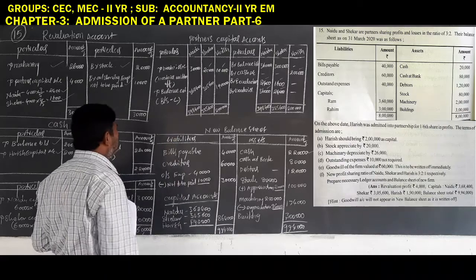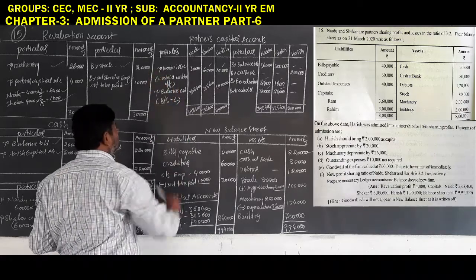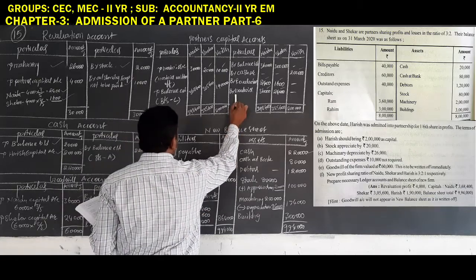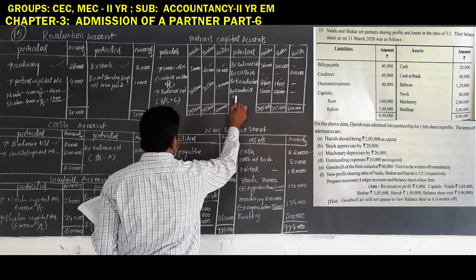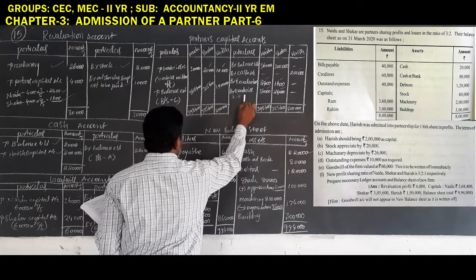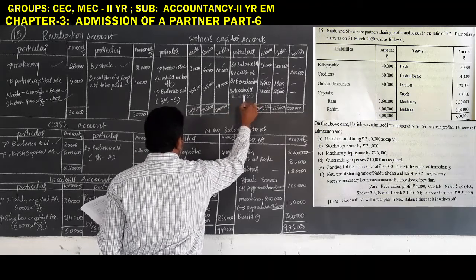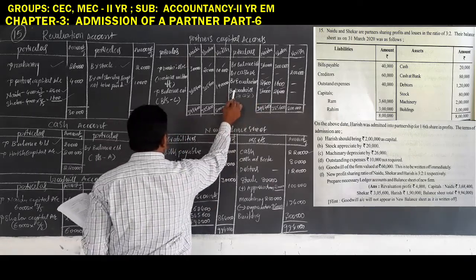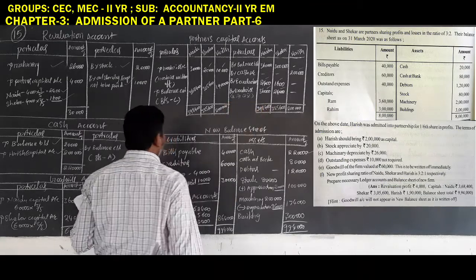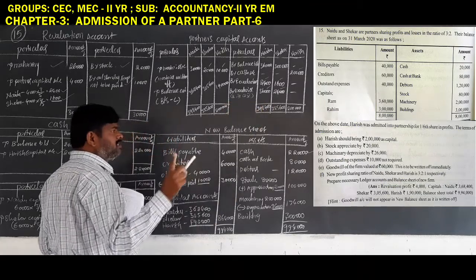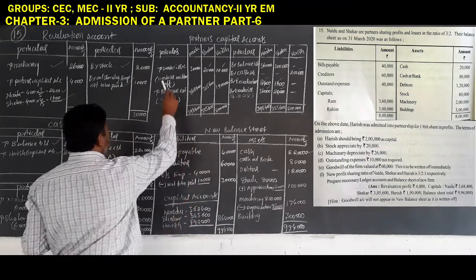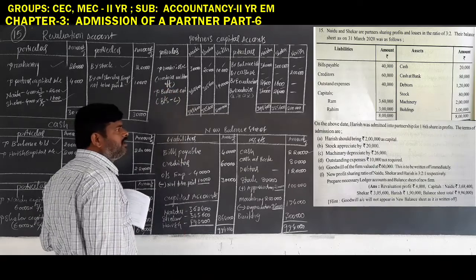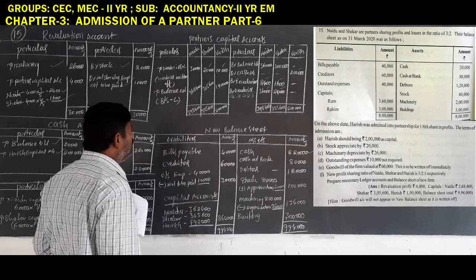Remember one thing about goodwill. When we are creating goodwill in the second, third, fourth and fifth conditions, except one condition, in all the conditions goodwill amount must be shown on the credit side. Only once do we record goodwill on the debit side, in the goodwill written up condition only, as per the new ratio.